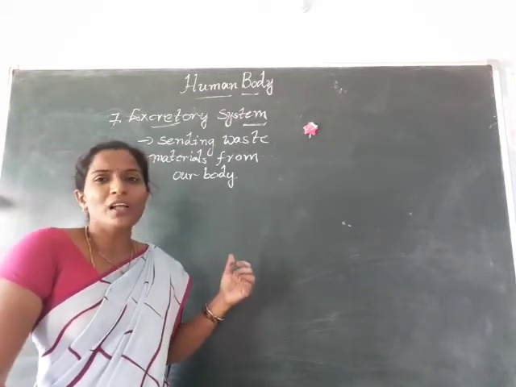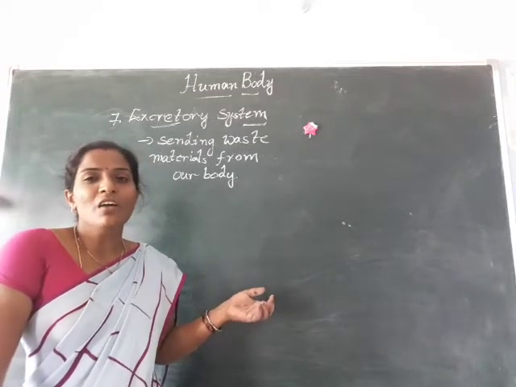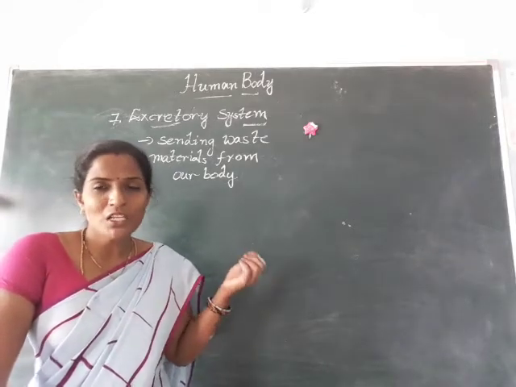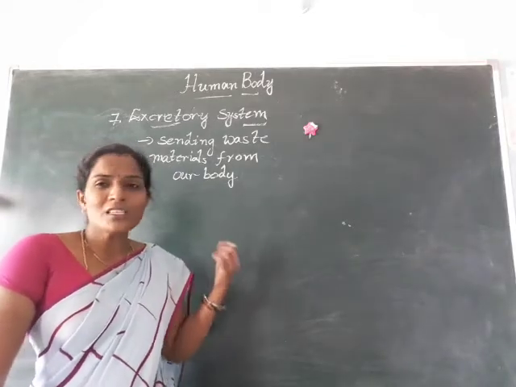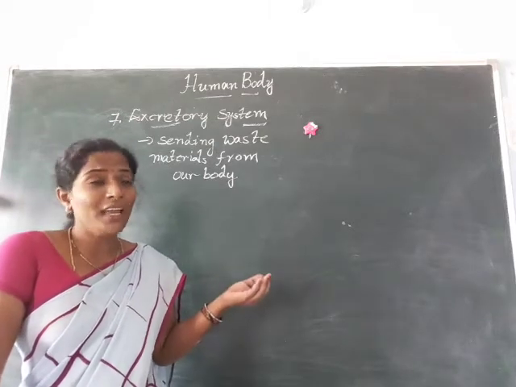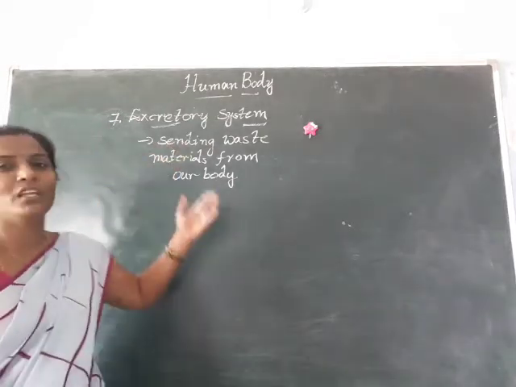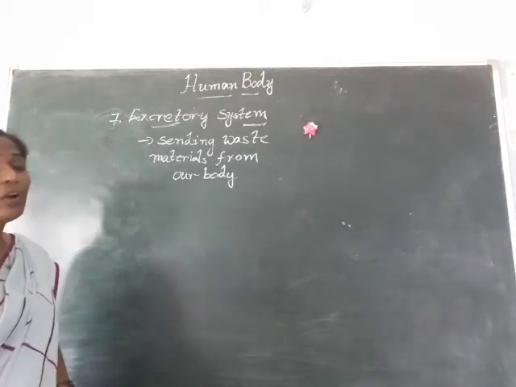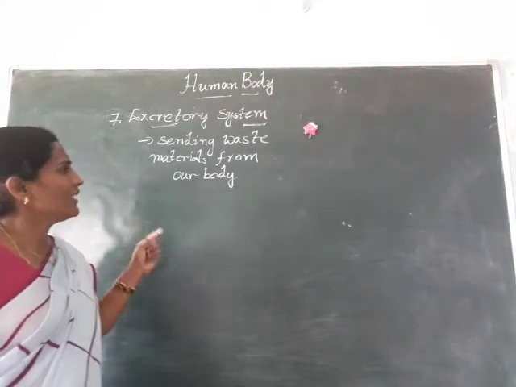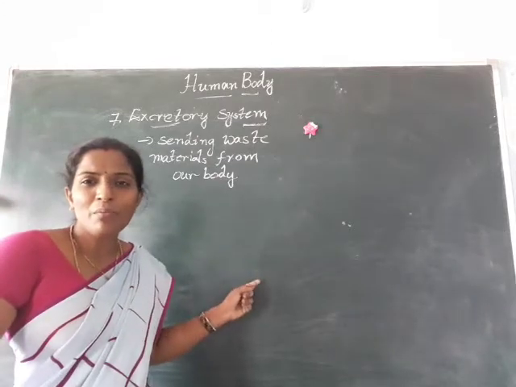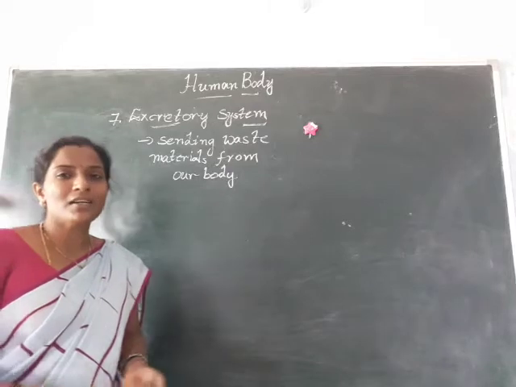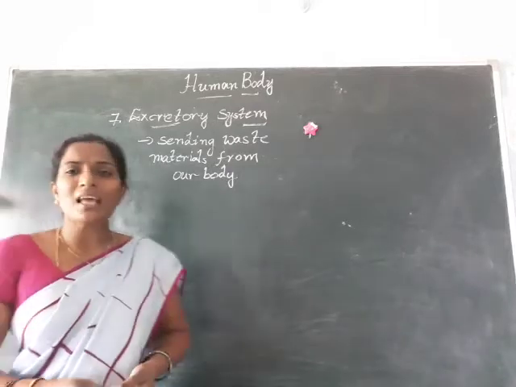In our body also the waste material is sent out because it is very harmful to our body, and who takes care of this process? The excretory system. Sending waste materials from our body is what we call excretion, and some parts of the body carry out excretion.